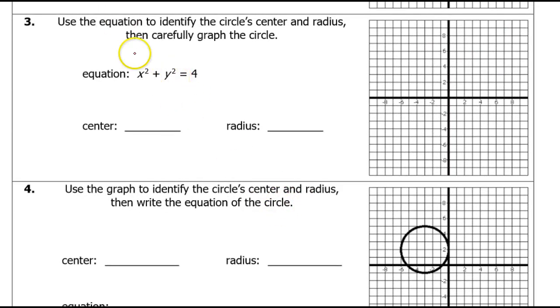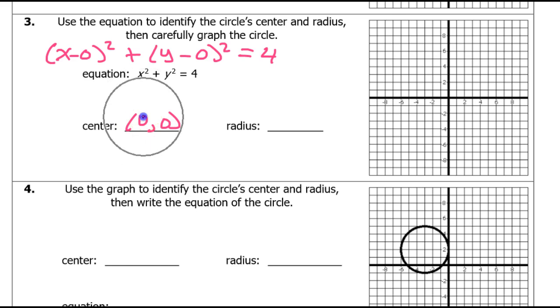Okay, so again, this would be the same thing as having (x − 0) squared + (y − 0) squared = 4. So that means the center is (0, 0), because of the x squared and the y squared, that's really 0 and 0. The radius is going to be 2, all right?